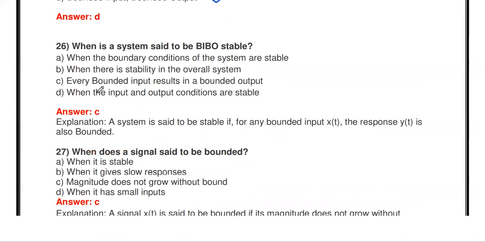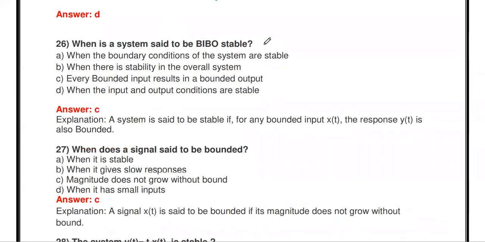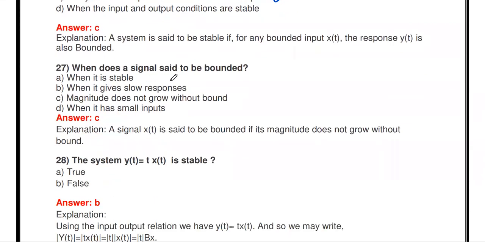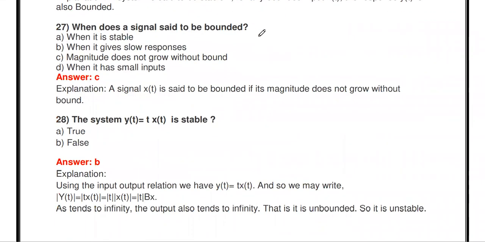Next one, when is a system said to be BIBO stable? When there is stability in the overall system, every bounded input results in every bounded output. Okay, yes, this is correct. Every bounded input, the system produces bounded output. Then when is a signal said to be bounded?